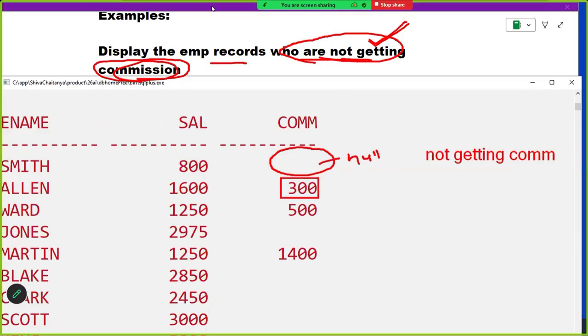Not getting commission. So 300, this is not null. Not null means he is getting commission. Null means not getting commission. What's the question here? Display the employee records who are not getting commission. Means if commission is null, display. Did you understand the question? So who are not getting commission means null. If commission is null, display.